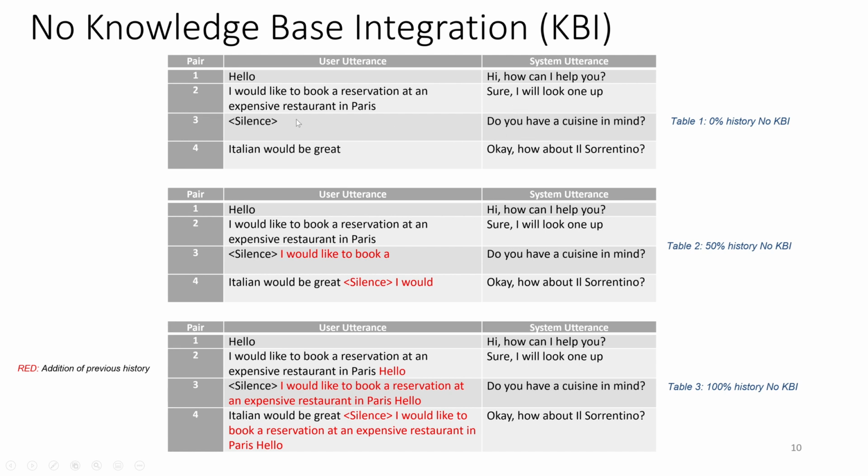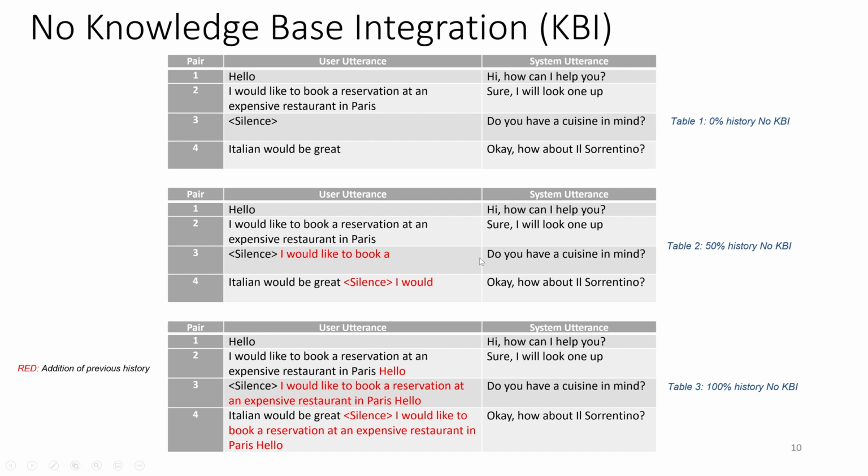In the next table, we are varying the history, which means we look into the previous pair, we take a chunk of it, and then we augment it at the end of the current pair. For example, in pair number 3, we look at pair number 2, we take half of it, which is I would like to book a, and then we augment it here. The relation sets is the addition of previous history. So here we take 50% in this table, and the third table takes 100%, which means I look at the second pair, I take the entire pair 1, put it at the end. I look at pair number 3, go back to pair number 2, take all of it in this example and put it back there, and so on and so forth.